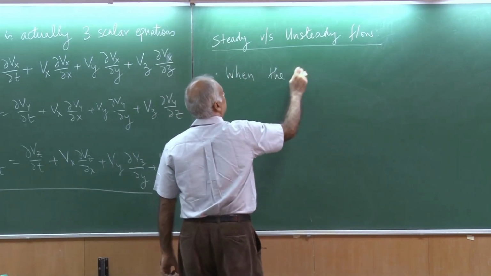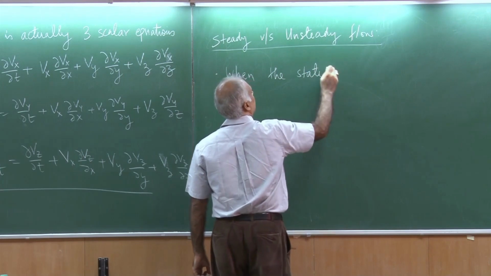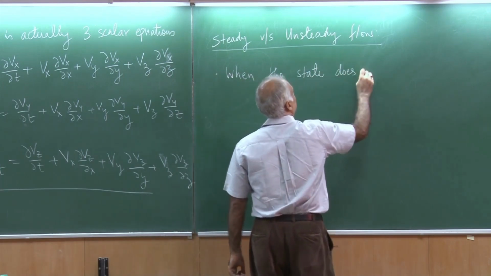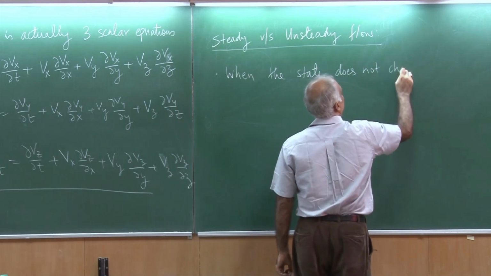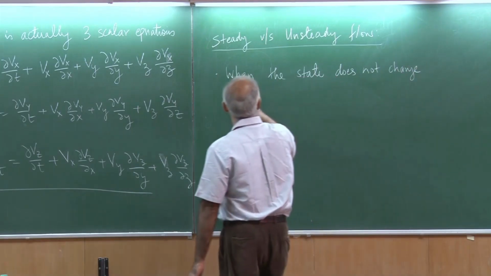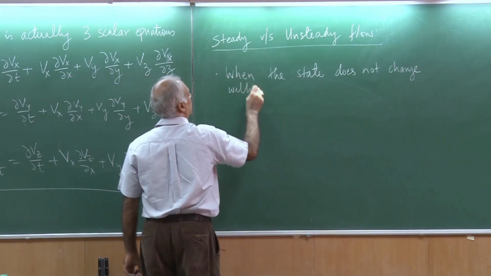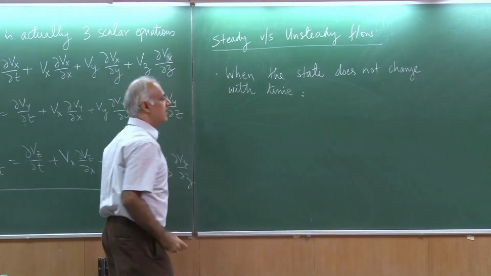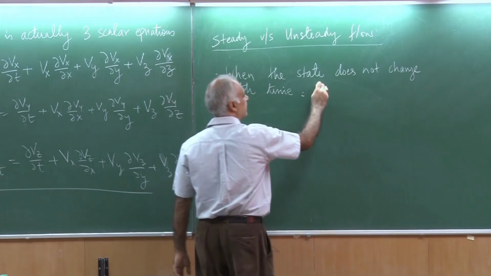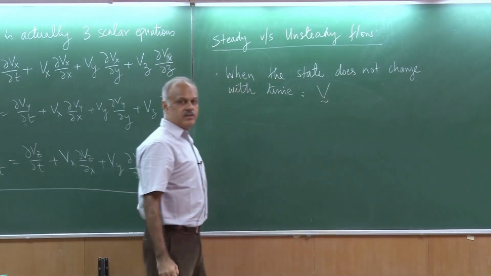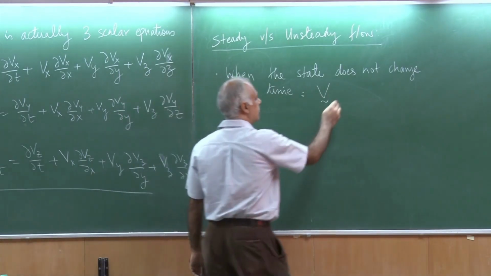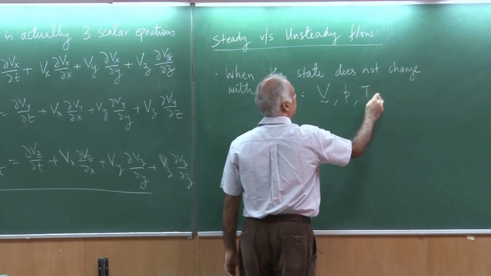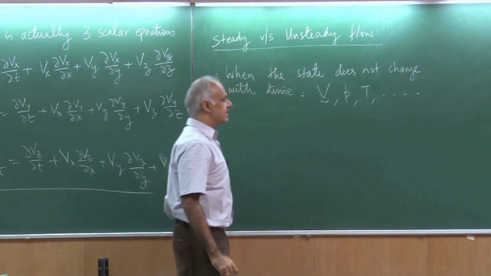When the state does not change with time. For example, the velocity, okay, or for example, the pressure or the temperature or some other quantities.